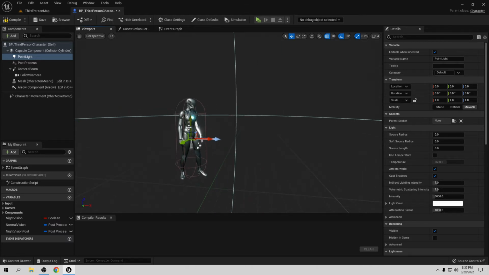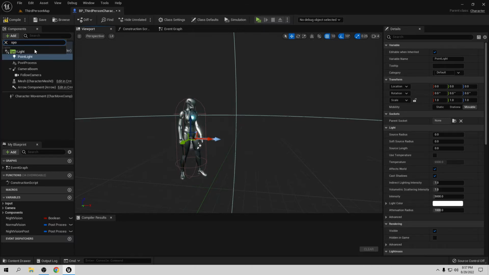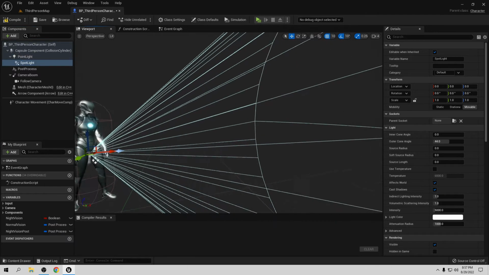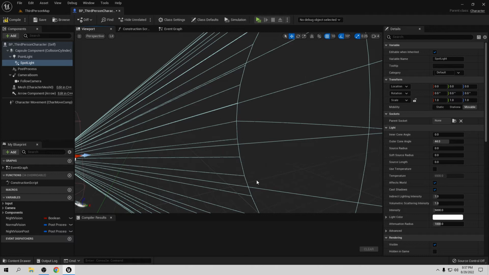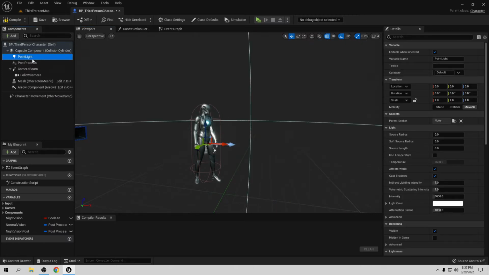But if you're using this for aiming from a scope, for example, if you're using a sniper rifle or maybe an assault rifle, and you're aiming, you have that view from there. So it's better to use the spotlight, because if you put the spotlight, you have that light only focused where you are aiming. So that's going to be better if you're doing that. But in my case, it doesn't want to work, so we need to use a point light.